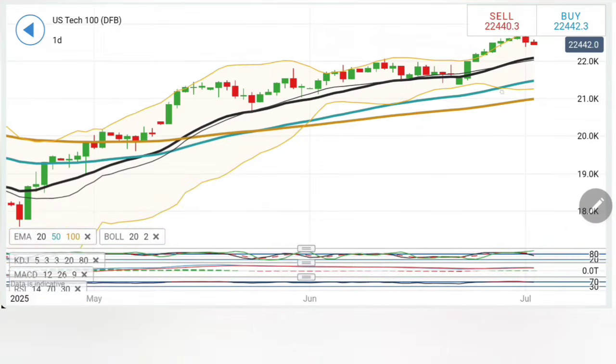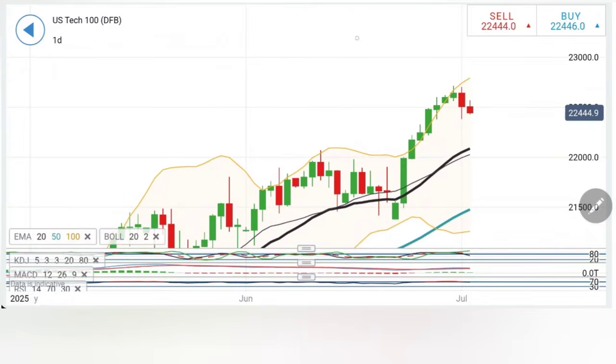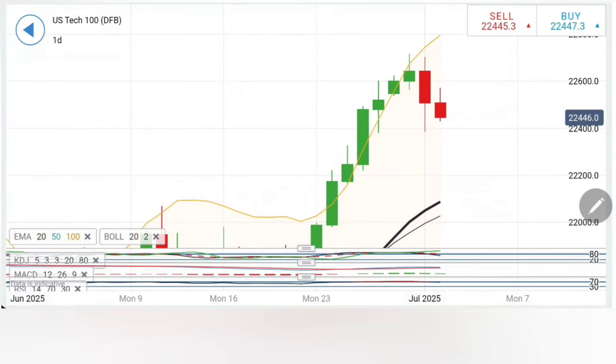Coming to the daily charts, notice this could become the reversal sign. Bullishness got diminished. We have seen the first bearish candle arriving here, but right now it is still delivering higher lows, so it can move toward lower highs. As long as 22,380 and then the 22,300, 320 zone is not taken, you have to be careful with the sells. Below 22,320 to 300 is where you can expect more bearishness towards 22,300, 22,200 and then 22,000 levels also.